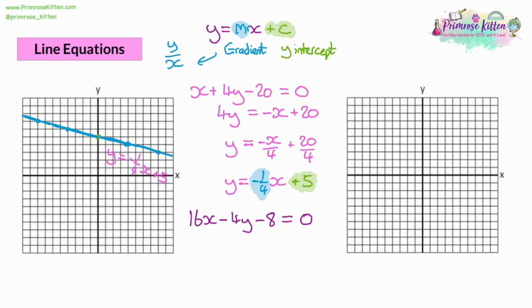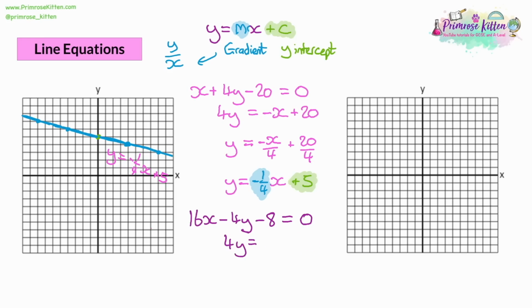So we can add 4y to both sides, and that will give us 16x take away 8 is equal to 4y. Now, we used to see this as y equals, not equals y. And what we can do is just flip around the two sides. It doesn't matter which way around the two sides are. So let's write it the other way around. It's not going to do any harm, but it's going to be in the form we're used to.